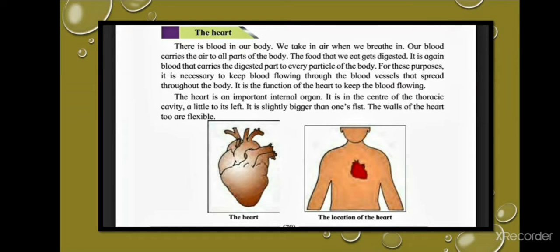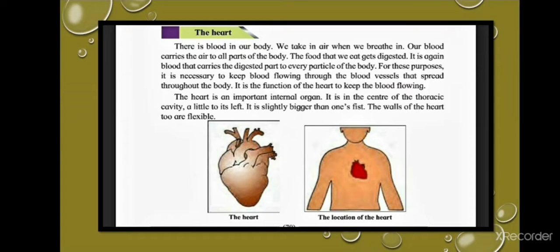The heart. There is blood in our body. We take in air when we breathe in. Our blood carries the air to all parts of the body. The food that we eat gets digested. It is again blood that carries the digested part to every particle of the body. For this purpose, it is necessary to keep blood flowing through the blood vessels that spread throughout the body.